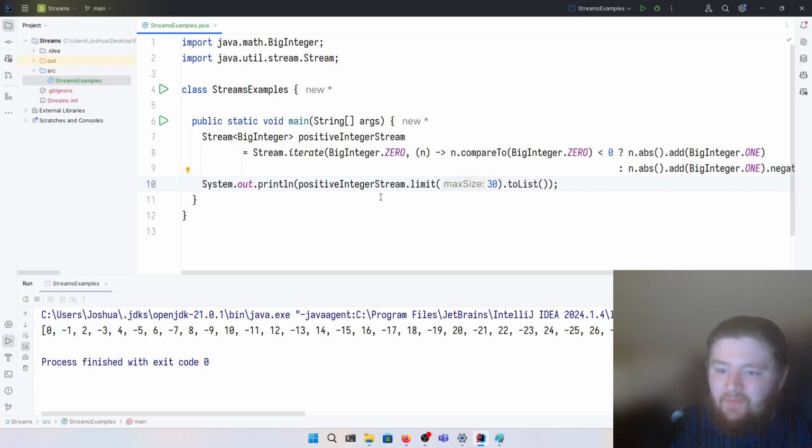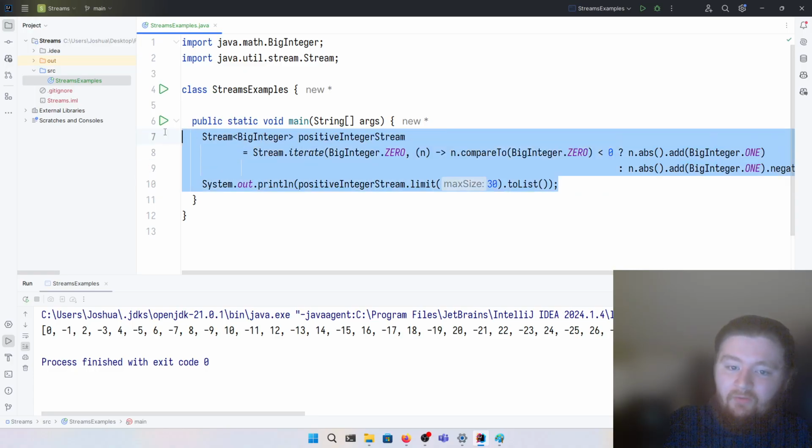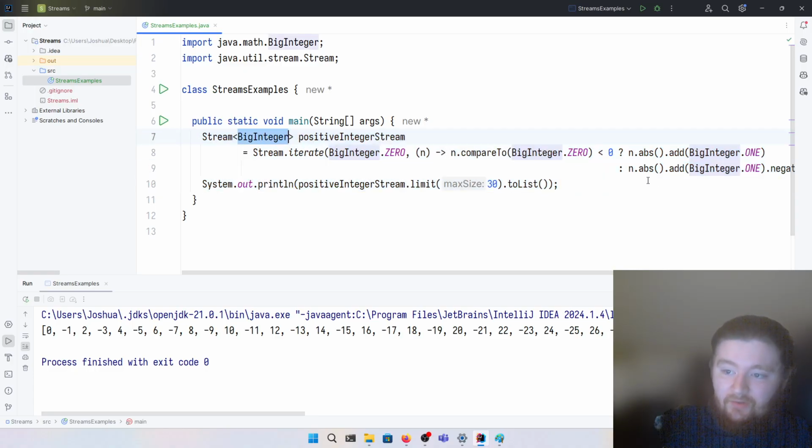We got through it. In the next video, we'll have a much more prepared example where we compute an infinite stream of factorial values using BigInteger, because that's where we really start to see the limit of what integers and even longs can do.